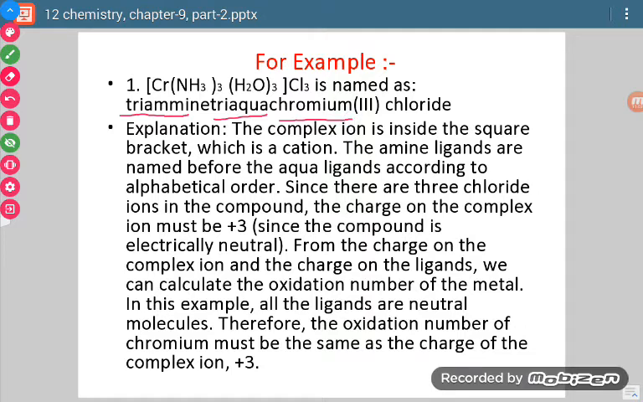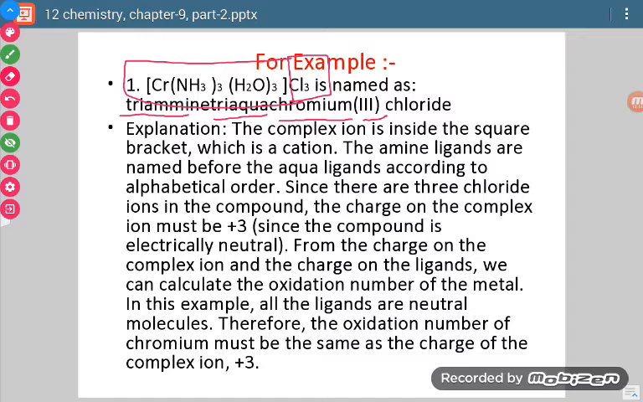It will be written as such because it is present in a positively charged ion and its oxidation state is 3. Now one more thing which is to be learnt is that these ions will be named only once. Which ions? Counter ions and complex ion. Okay, they will be named only once.